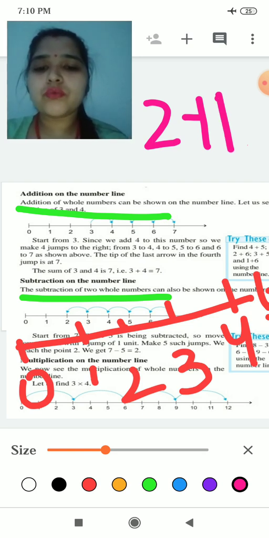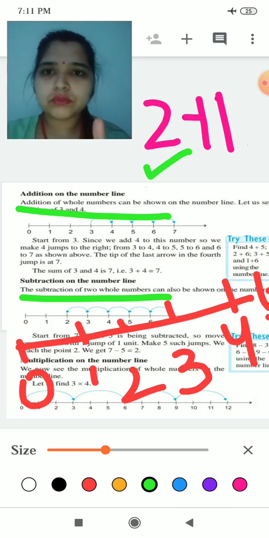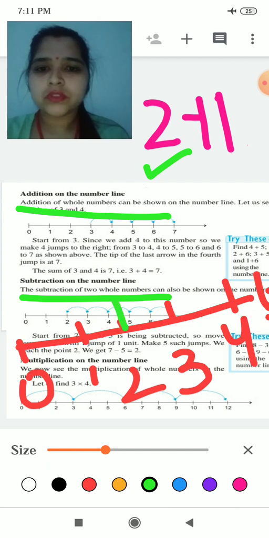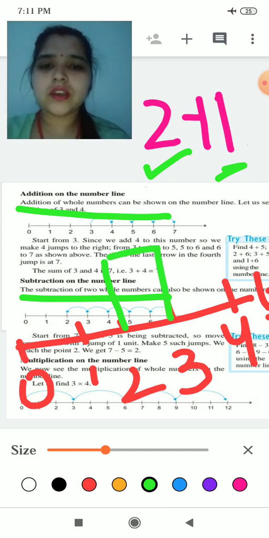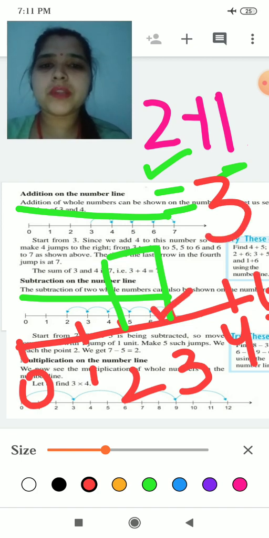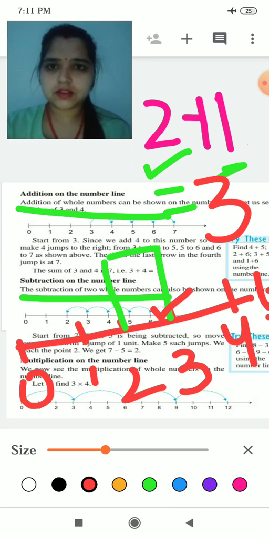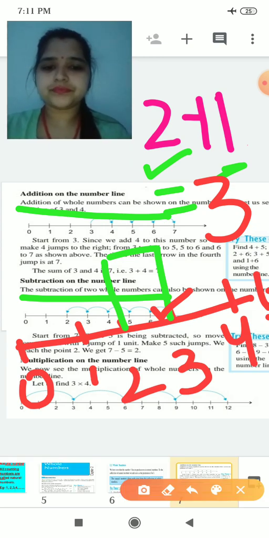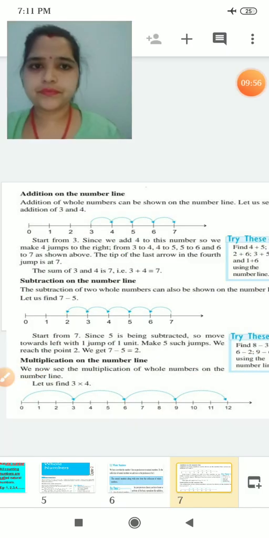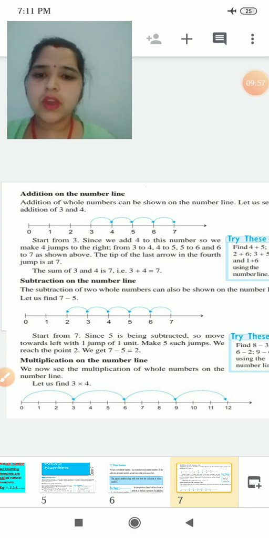What you have to do, you have to start from the first number. This is the 2, so you will start from 2. How many steps does it have? This is 1, so you will take 1 step. So the answer will be 3. The point where your mark stops will be the answer for this. Yes, children, have you understood?